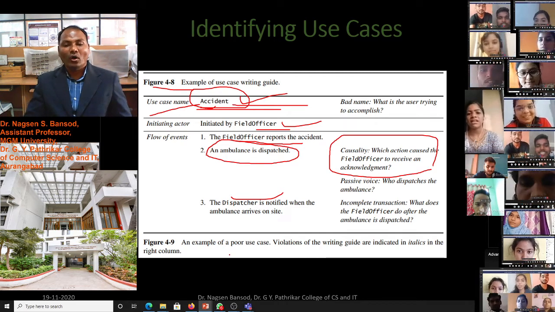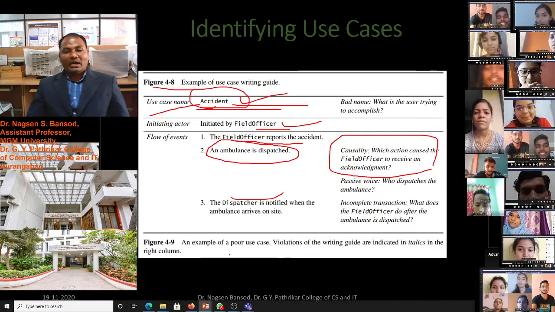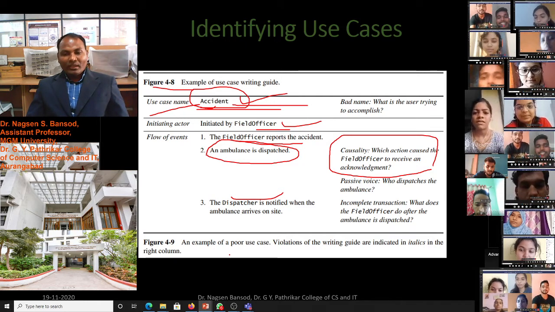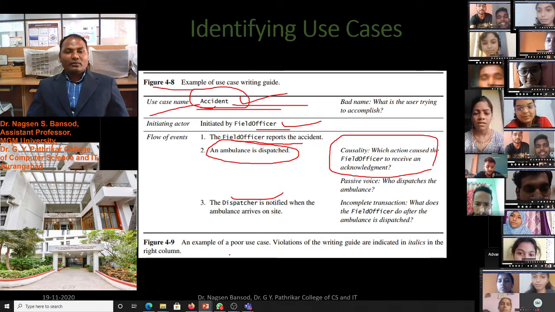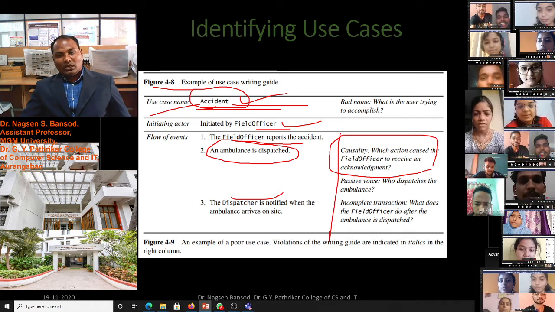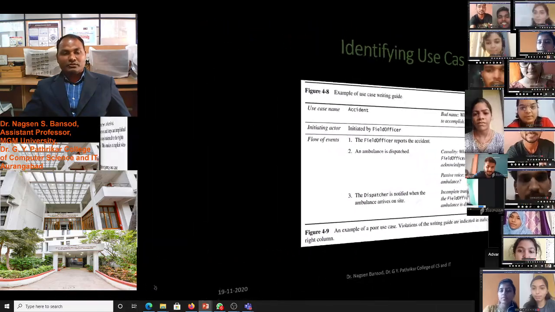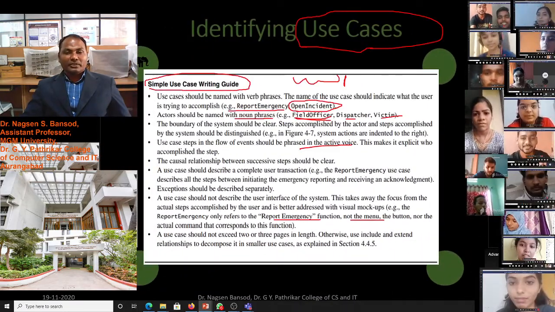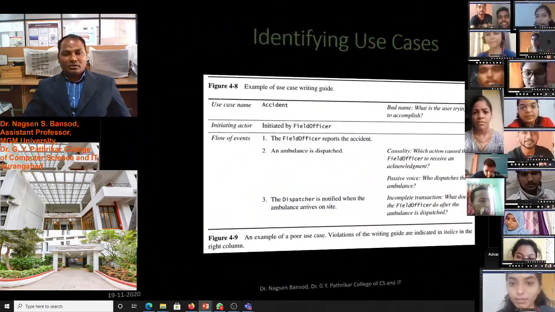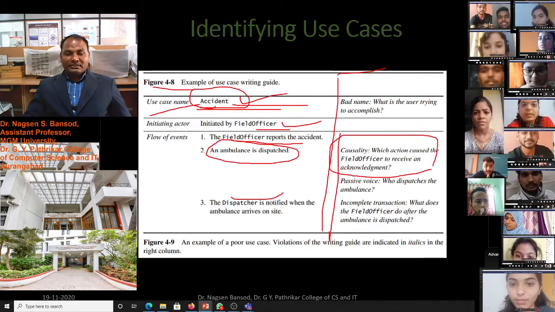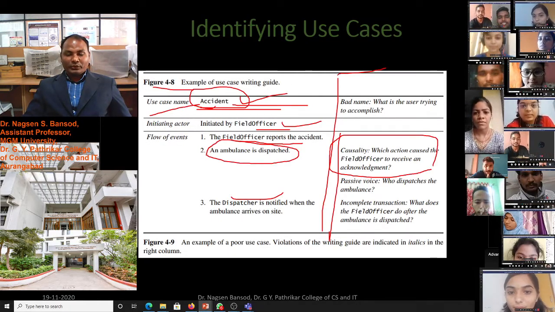The violations of all the writing guides are indicated in italics in the right column. All of these violate the rules of use cases which we have seen in the simple use case writing guide. This is one example of a poor use case.